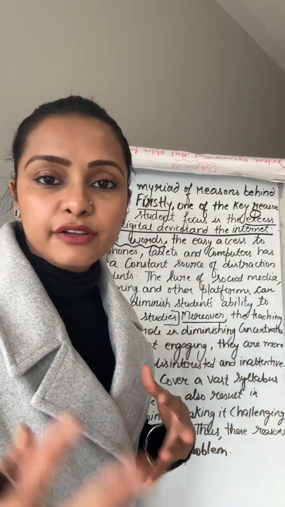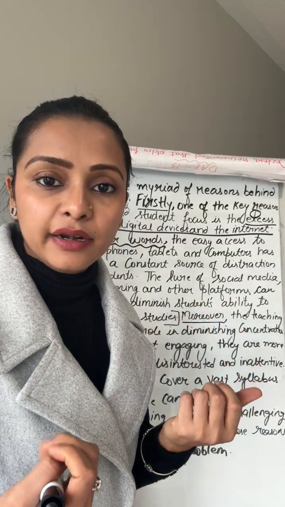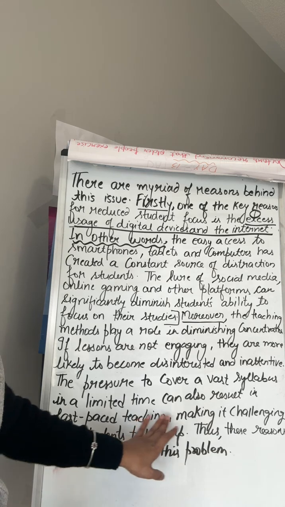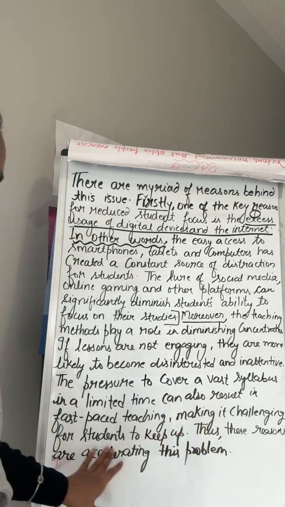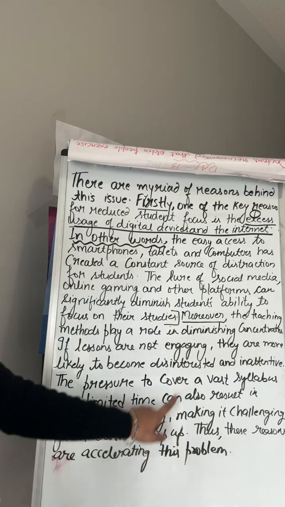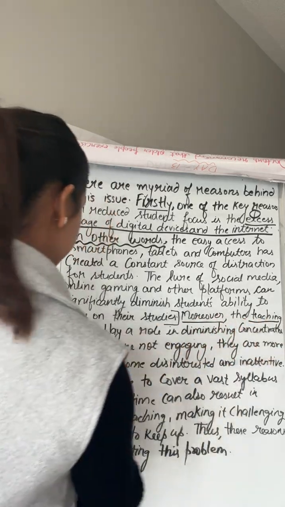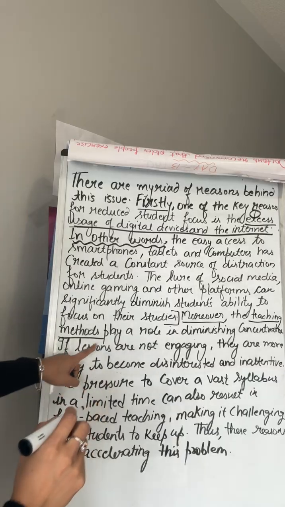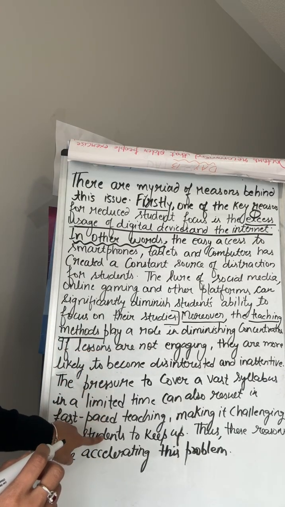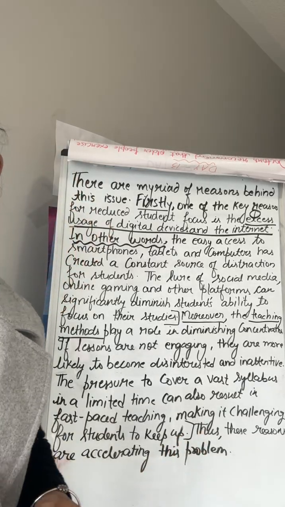So they teach very fast, due to which students cannot comprehend, they cannot concentrate. So this is the second reason which makes it challenging for students to keep up. So this was my second reason, teaching methods. And I have explained this again in 5.5 lines. Till here is my explanation of the second reason.